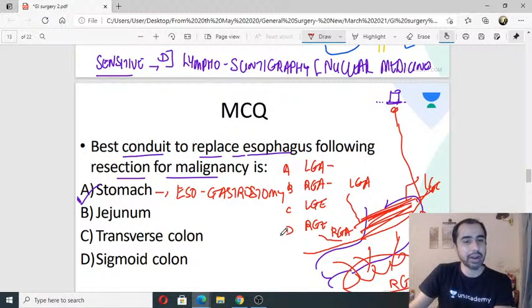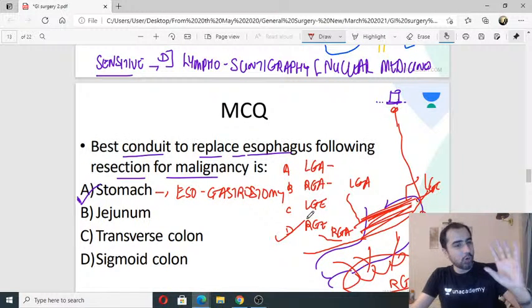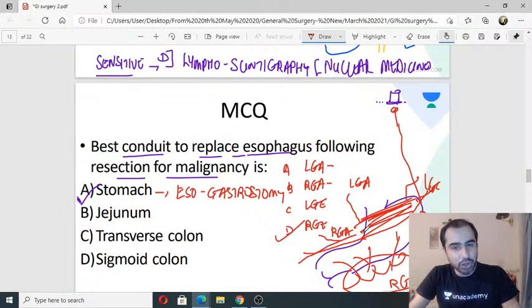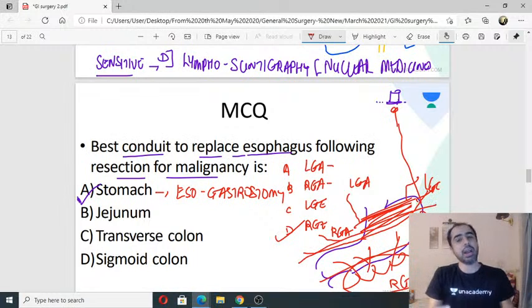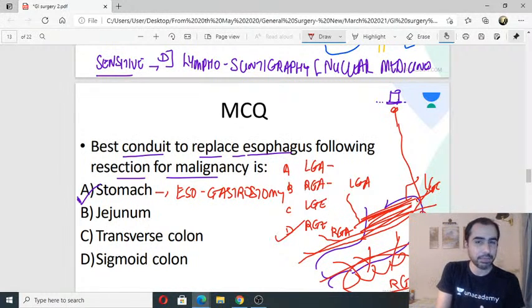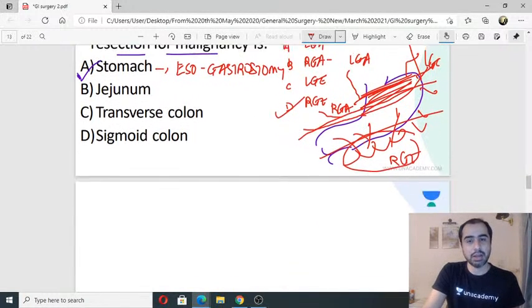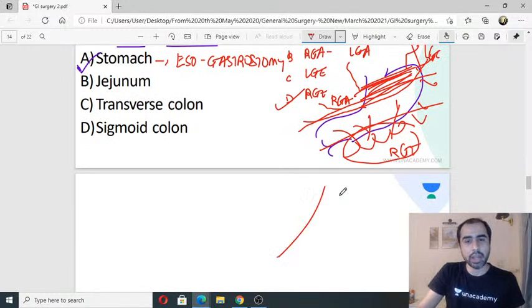So answer is right gastroepiploic. No mugging. Only thing you need to remember is this is how the tube is going to be constructed, and that is common sense because that is the way I will get a maximum length of the stomach. Maximum length will come like this. Now my stomach is like this in the body.